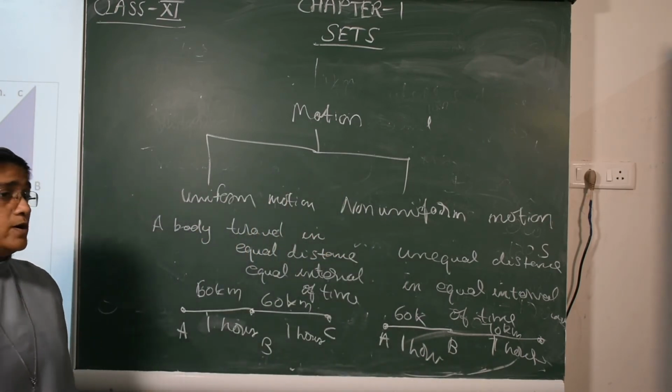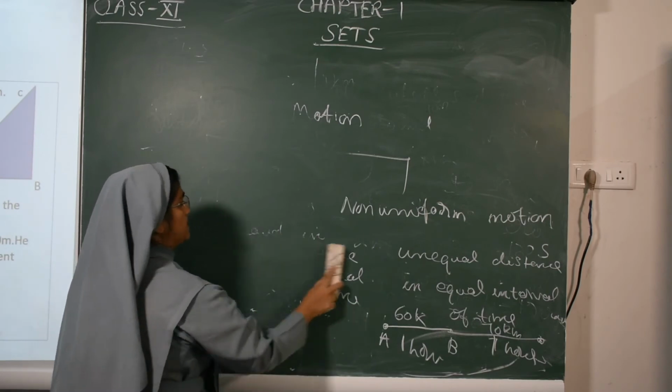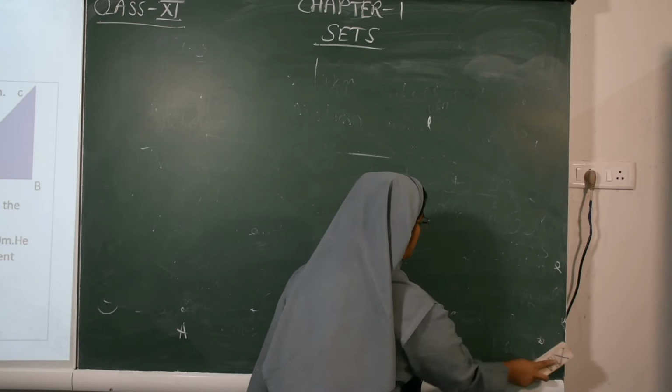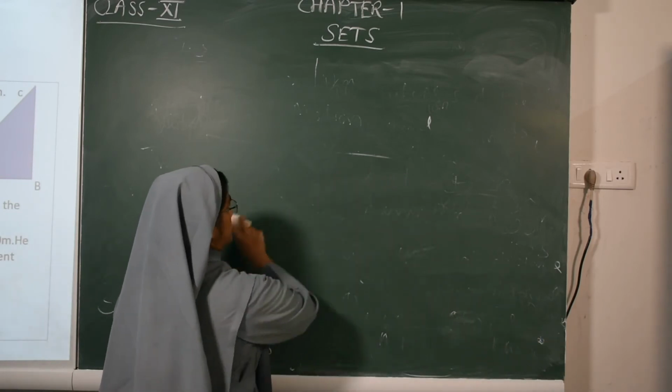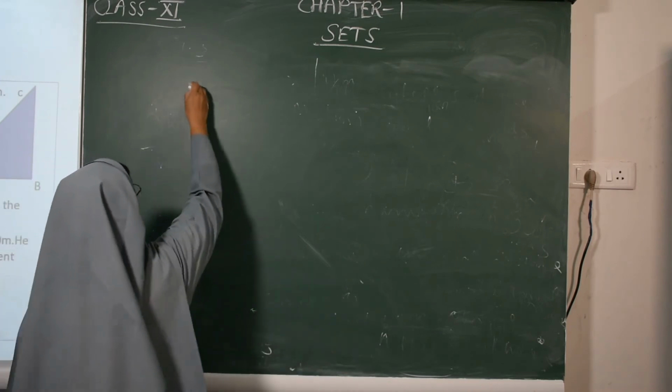That is non-uniform motion. Now the next topic: speed and velocity.